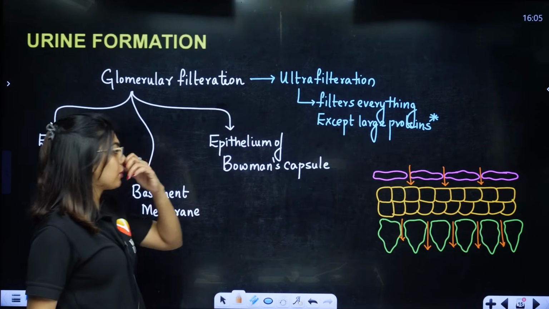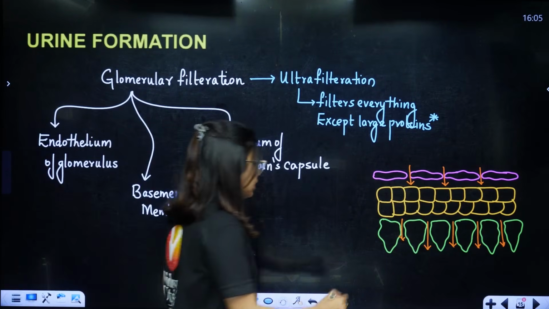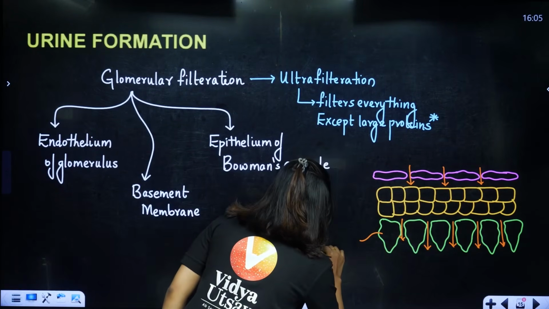So it happens with the help of three layers: endothelium, basement membrane and epithelium. Now remember, this epithelium, that is the Bowman's capsule, has a special type of cells called podocytes.